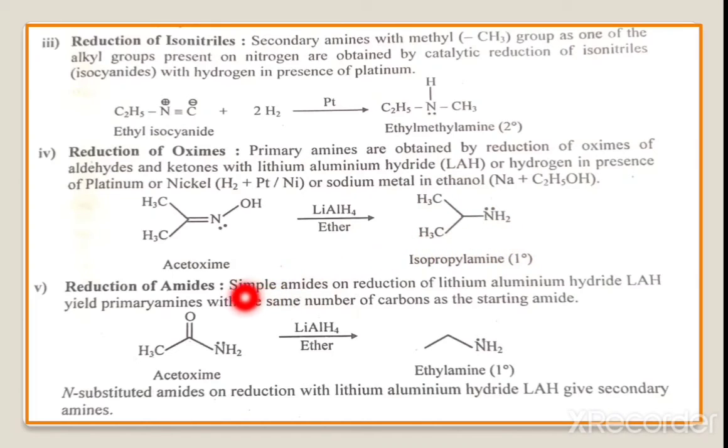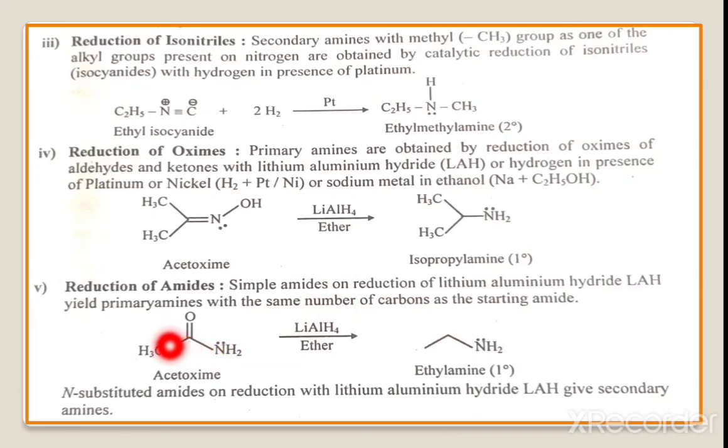Okay. Now then reduction of amide. Amide, that means CH3 C double bond ONH2. Here the amide undergoes reduction by using lithium aluminum hydride to yield the primary amine with the same number of carbons as the starting material. That means in the starting material there are 2 carbons, and after reduction again 2 carbons. That means the carbon count remains the same.